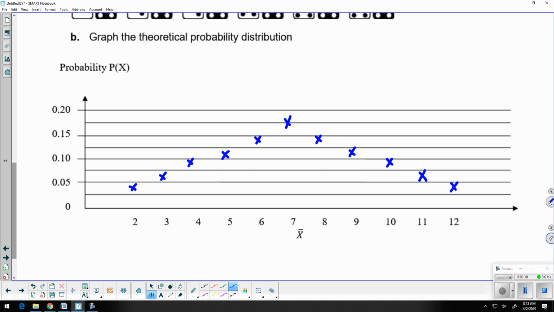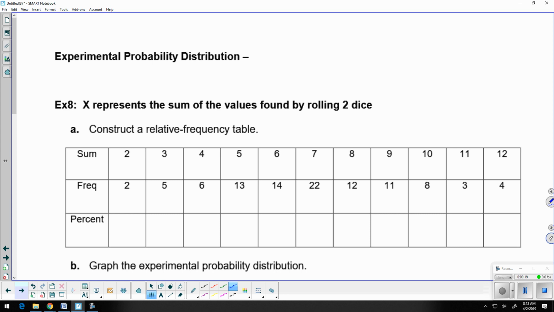So you'll probably hear that again in the future if you do continue on to a stats class of some sort. Okay? So we also want to decipher between theoretical versus experimental probability.